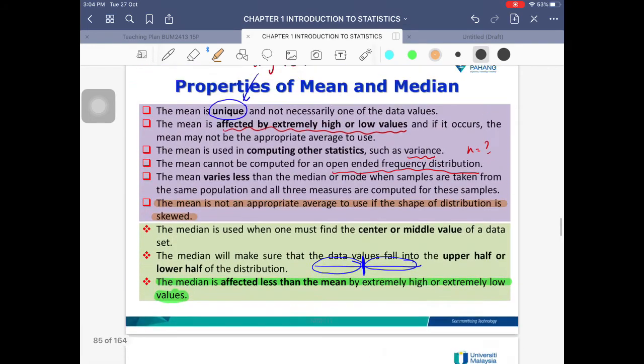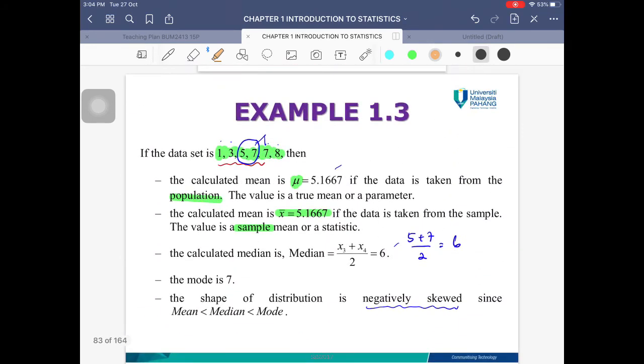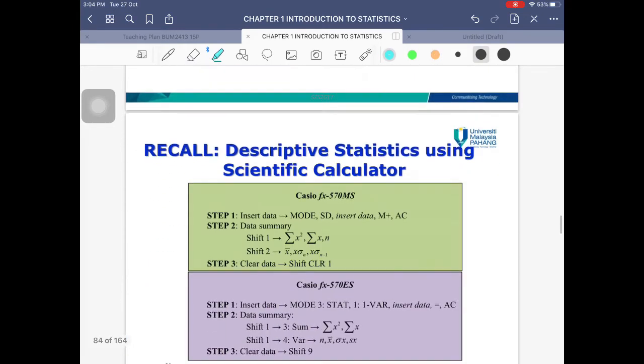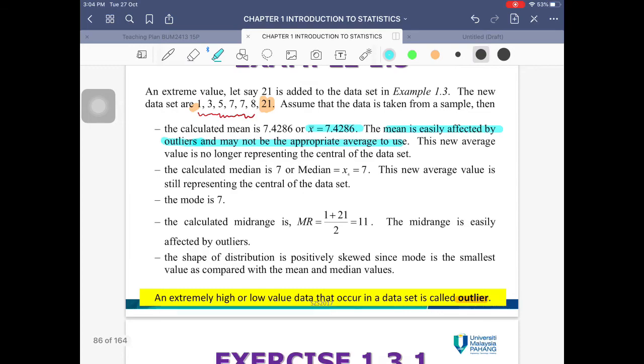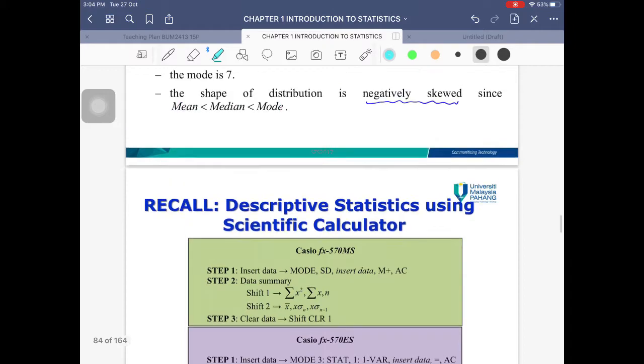Okay, so when we calculate the value of this mean, we get a value of 7.4286. So what is the previous value? The previous value, when we don't have that value added, is 5.1667. That's a change of 2 units, and 2 units is actually kind of large. Now it becomes 7.4286. So that is why the mean is easily affected by outliers. If you have outliers, it may not be an appropriate average to use. Okay, so don't use the mean if you have outliers in your data set.